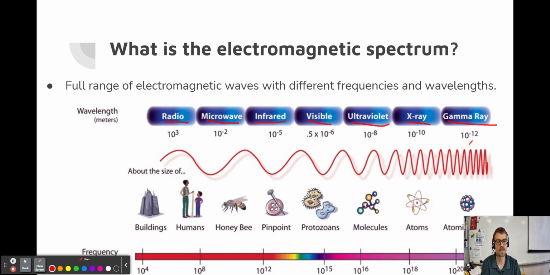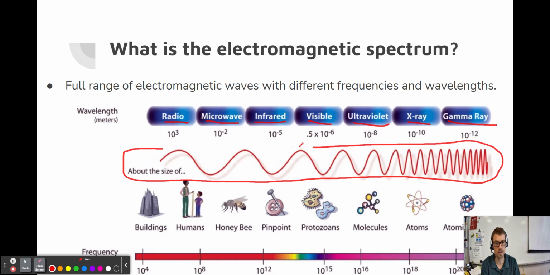And remember that this is going to be the opposite for the frequency, right? We have a lower frequency over here for radio waves, and we have a high frequency over here for gamma rays. And you can kind of see that here, right? You can see how the frequency and the wavelength are changing with the different types of electromagnetic waves. But basically, those are the 7 different types of electromagnetic waves.